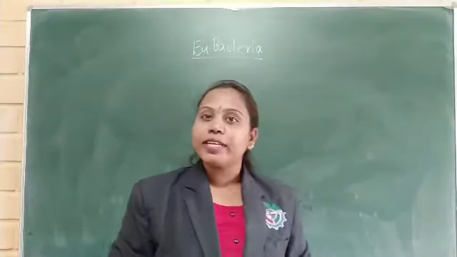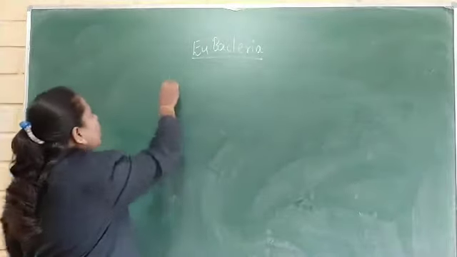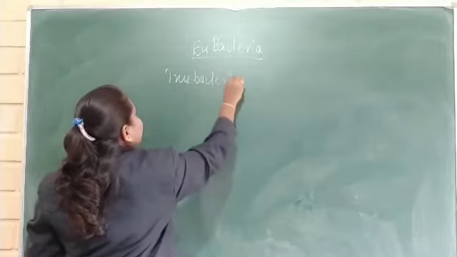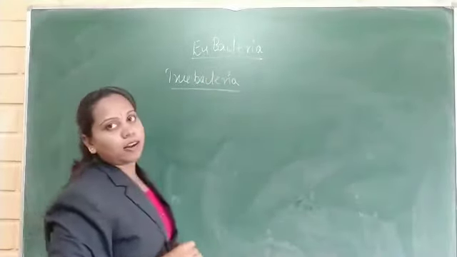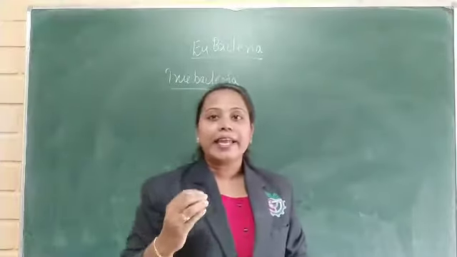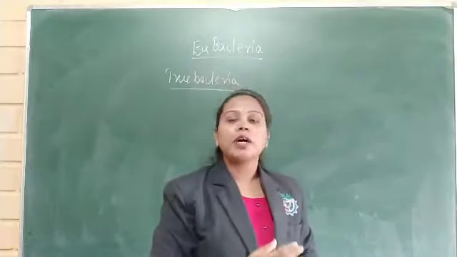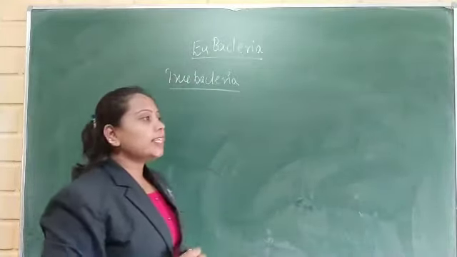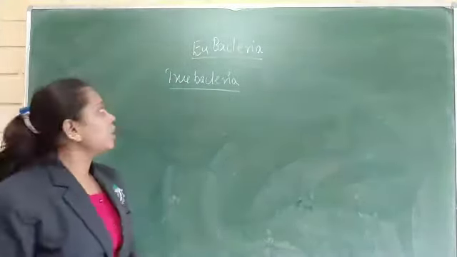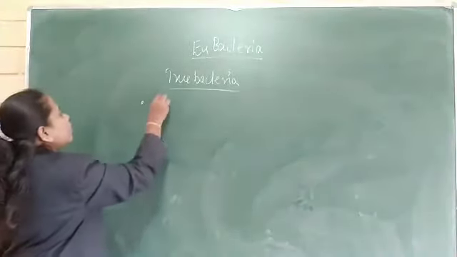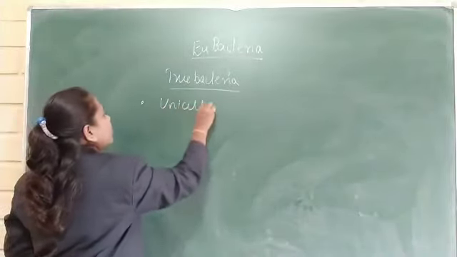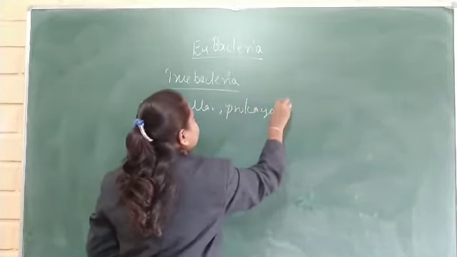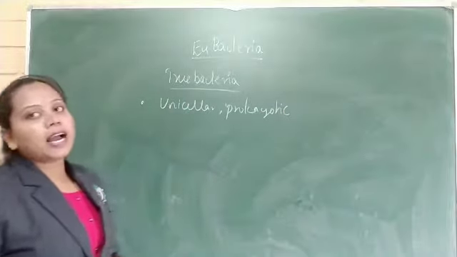You already know about Eubacteria. Eubacteria is also called true bacteria. What is the major difference between Eubacteria and Archaebacteria? The cell wall. The cell wall is the main criterion for the classification of Archaebacteria and Eubacteria. Right? Next, when coming to the characteristic features of the Eubacteria, they are unicellular prokaryotic organisms.